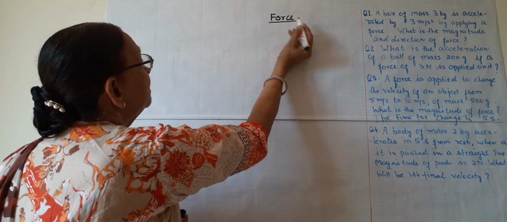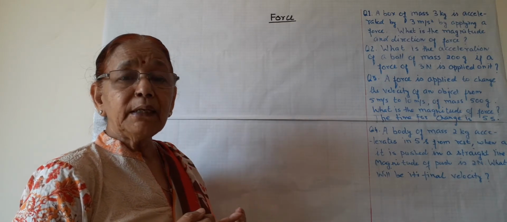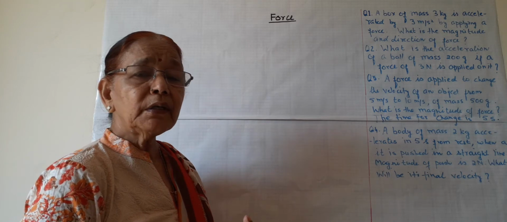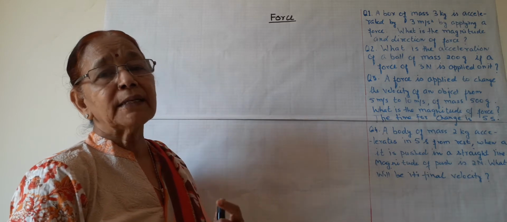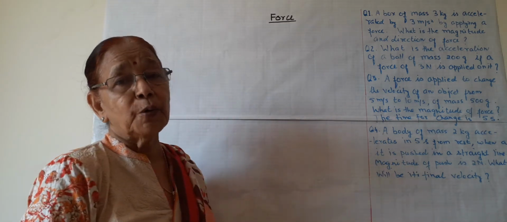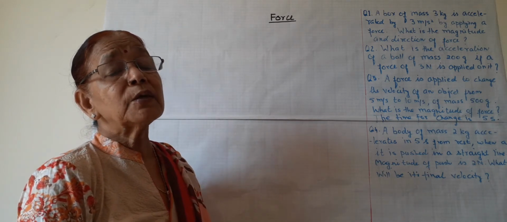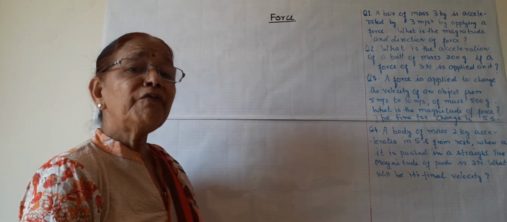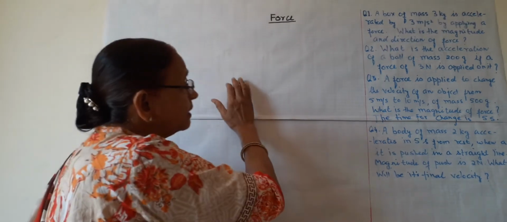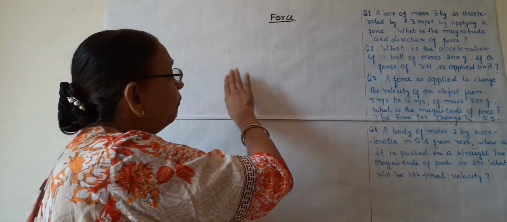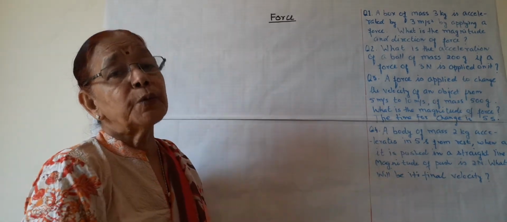In the previous chapter, in motion, we have studied about speed, velocity, acceleration, uniform motion, non-uniform motion, circular motion. All these are studied in the chapter motion. But we don't know why this motion is caused. What is the cause of motion? Why does an object which is at rest start moving? We all know when we push an object or pull an object, it changes its position.